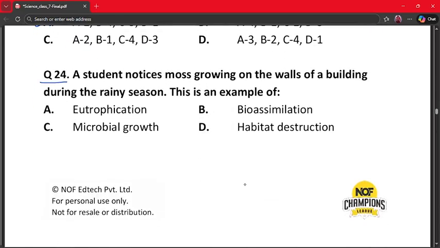A student notices moss growing on the walls of a building during the rainy season. This is an example of: A. Eutrophication, B. Bioassimilation, C. Microbial growth, and D. Habitat destruction. The correct answer is option number C, because moss grows in moist conditions and it spreads due to microbes. This is microbial growth. It is not habitat destruction. So option C is the correct answer.